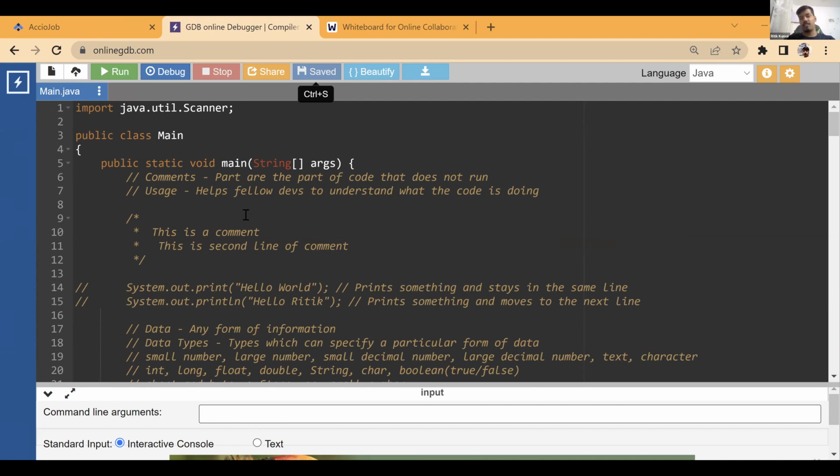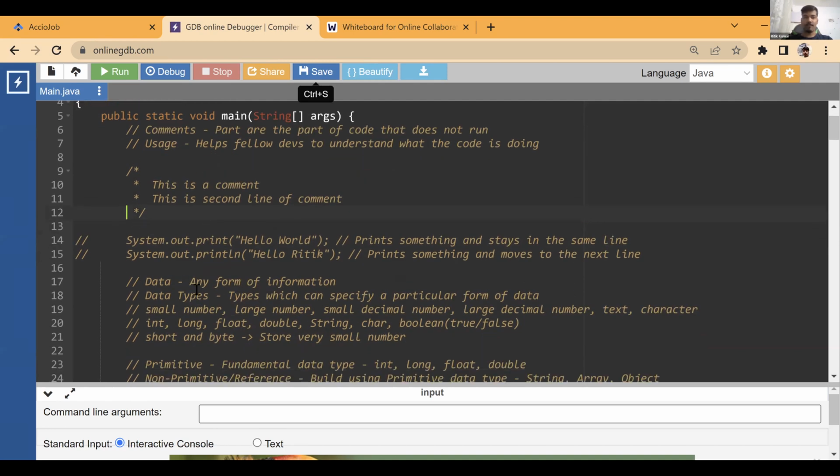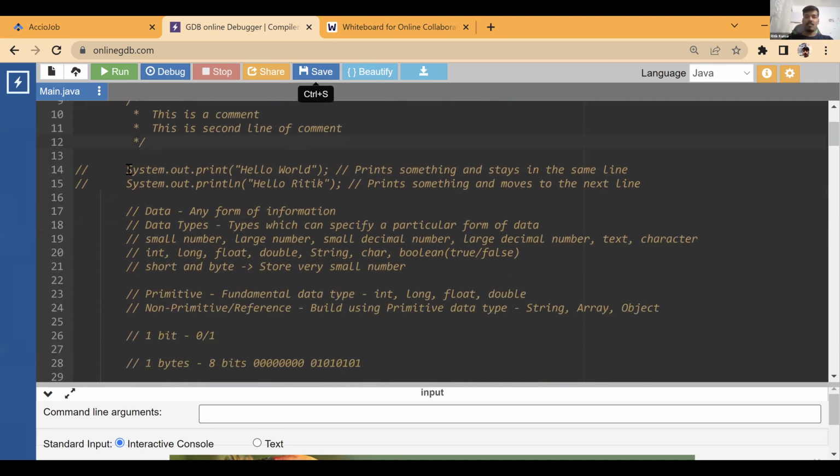There are multiple ways to write comments. One simple way is to write double slashes in front of any line that makes it a comment. The second way is to add slash star and end with star slash. You don't need to give the stars in between. It still is a valid comment, though people prefer giving the stars in between as well, but that's not in the syntax. If you just start with slash star and end with star slash, that is also a valid multiple line comment.